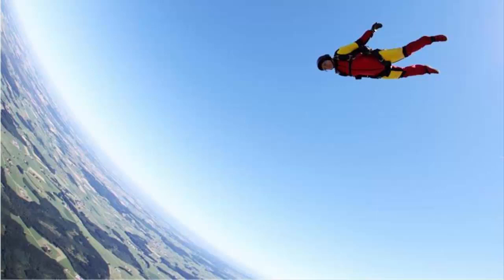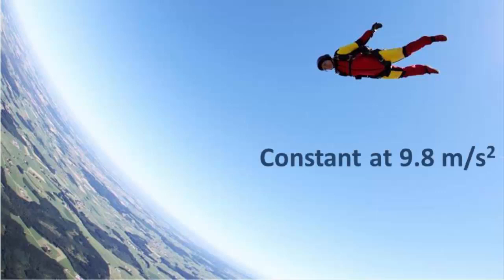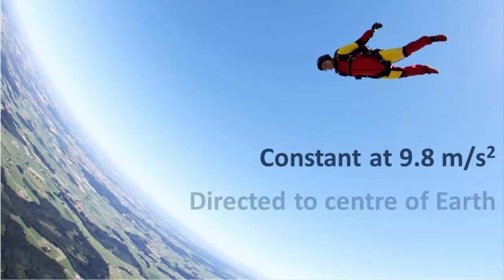The first thing to note about gravity is that all objects will experience the same acceleration due to gravity at a constant rate of 9.8 meters per second squared. This is regardless of the size or the mass of the object. This constant acceleration holds true for objects falling on or near the surface of the Earth. The acceleration vector is pointed towards the center of the Earth, so on the surface of the Earth, this will be in a direction that is vertically downwards.